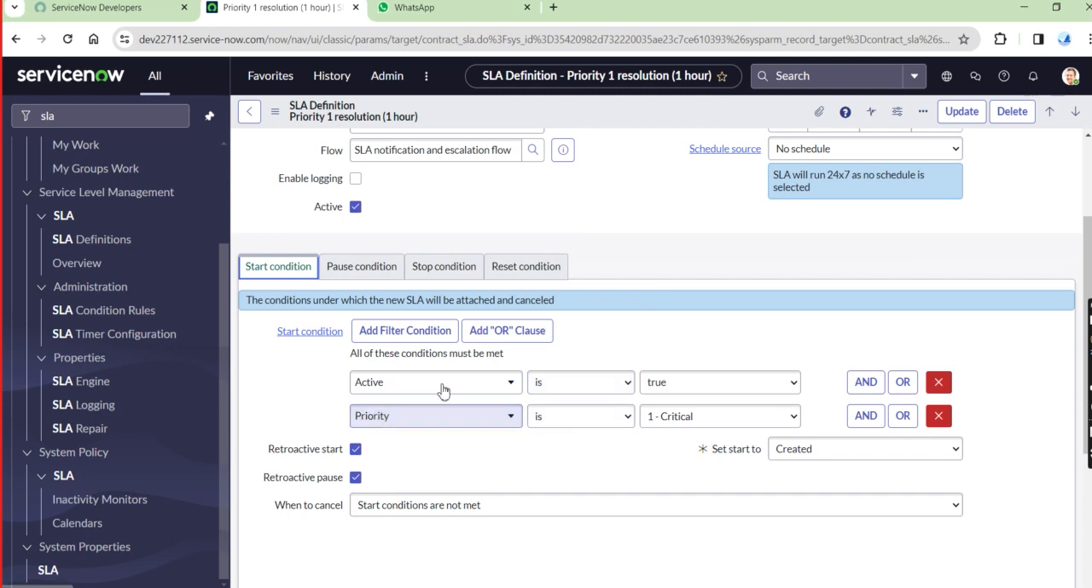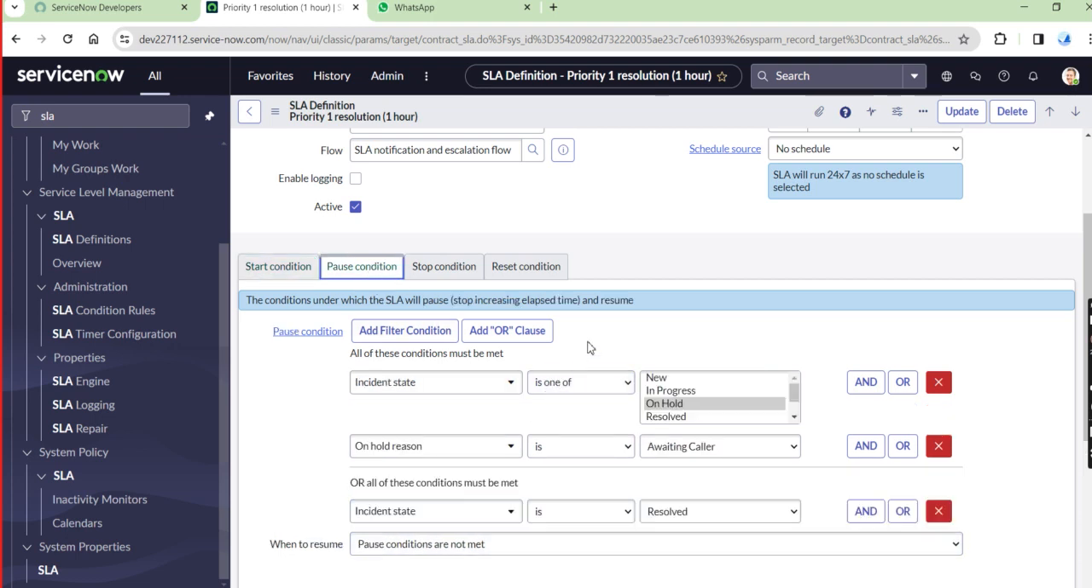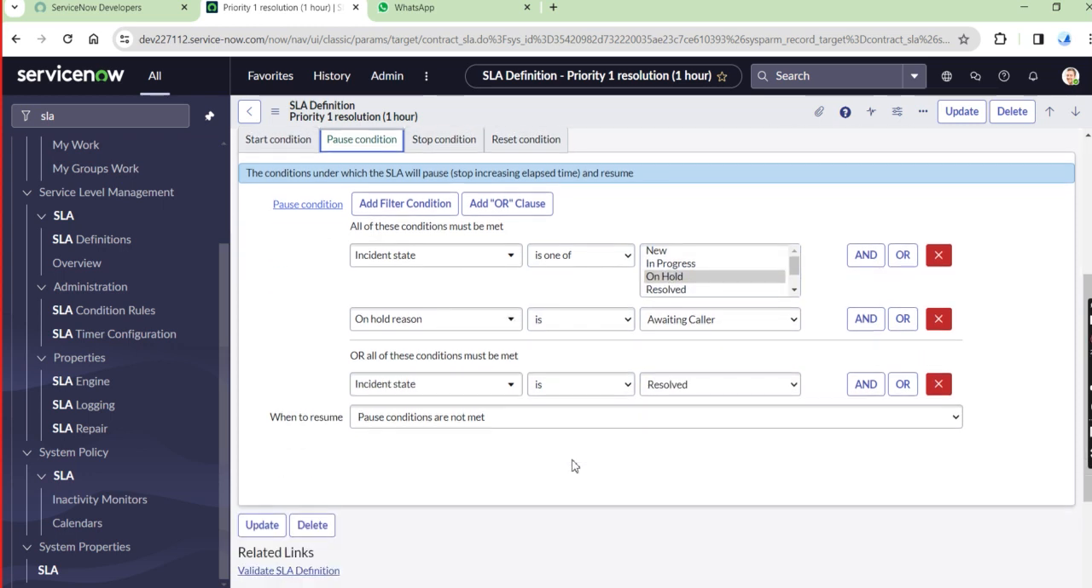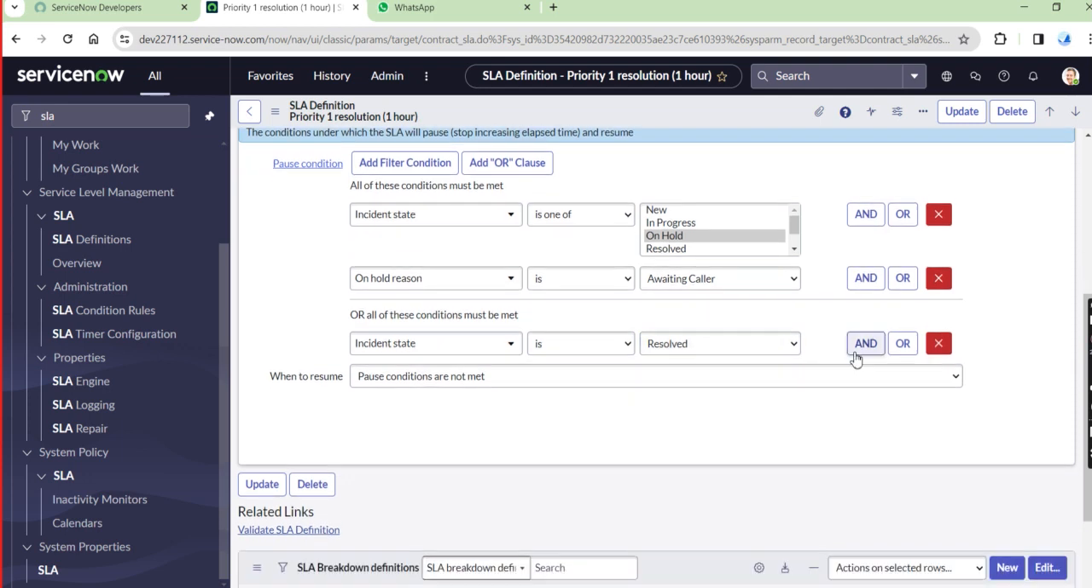Start condition is also similar. Active is true, priority is critical. Okay, and pause condition, when to pause this particular SLA. Just have a look here. Incident state is one of on hold. So when the state is going to on hold, then pause the particular SLA. When to pause that? That is when the on hold reason is awaiting caller. Or, let me take the condition incident state is resolved. Resolved time, that time also take into the particular condition.